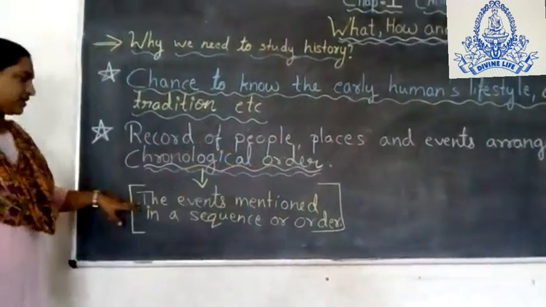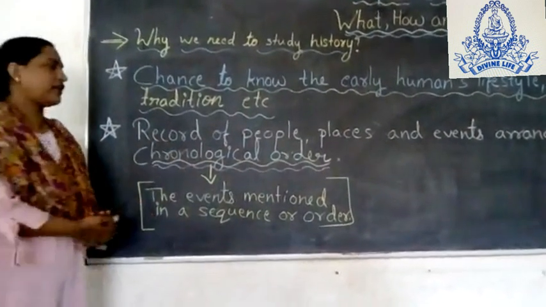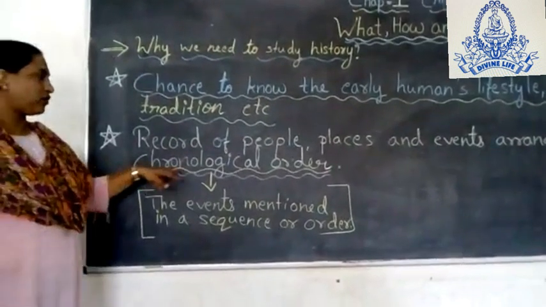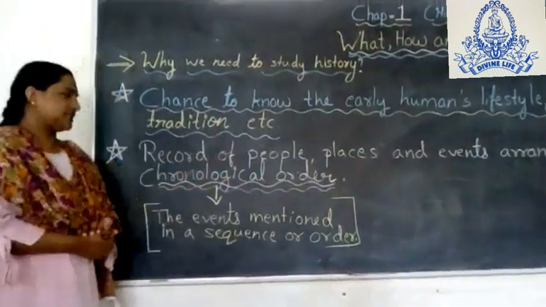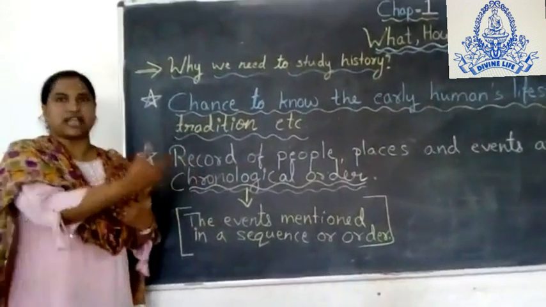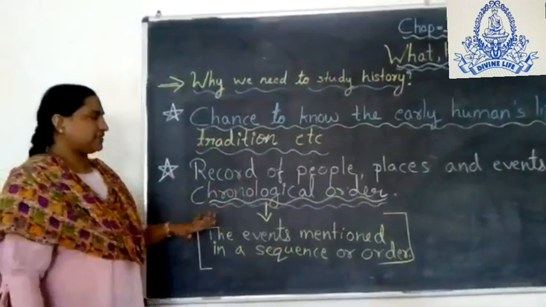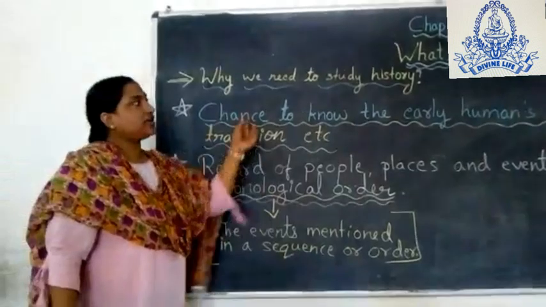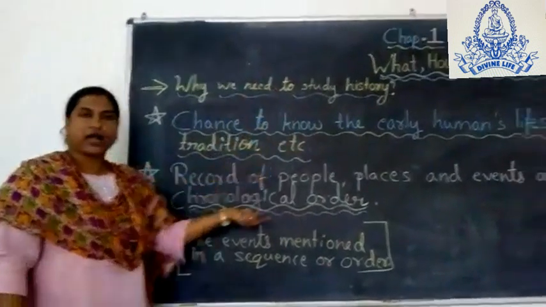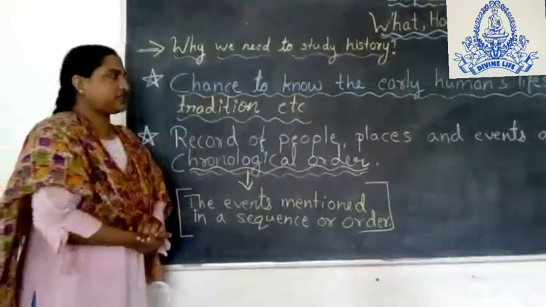The events are mentioned in a sequence, or we can say in an order. For example, what happened first, what went on next, and so on. By understanding this, we can understand why things happened, where they happened, and how they happened by studying history.